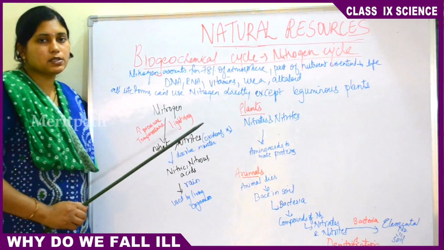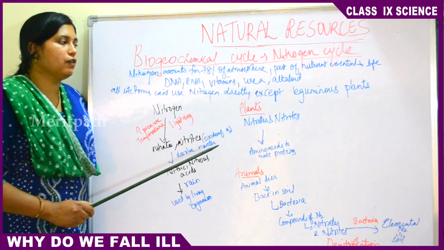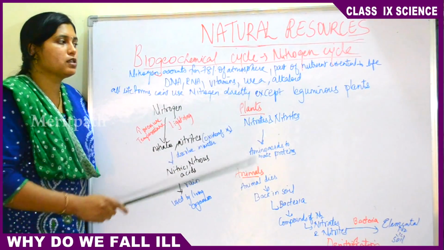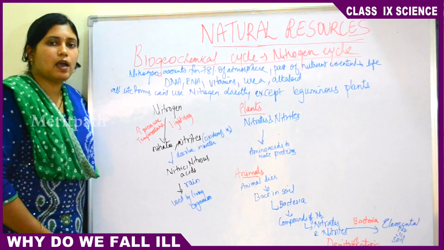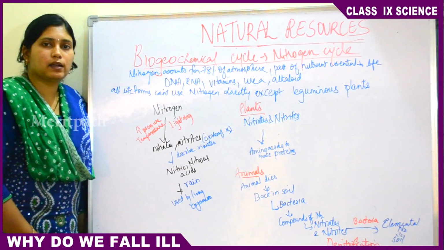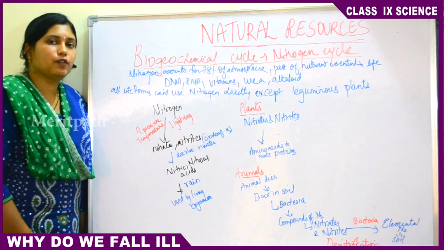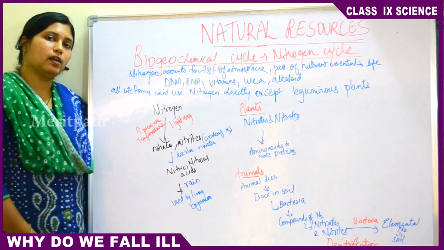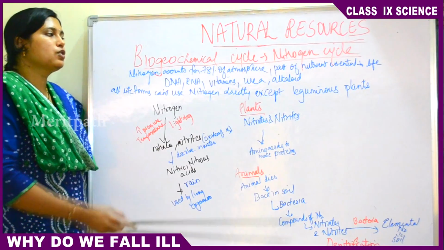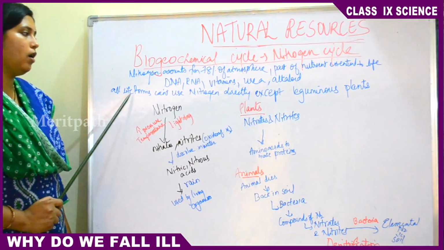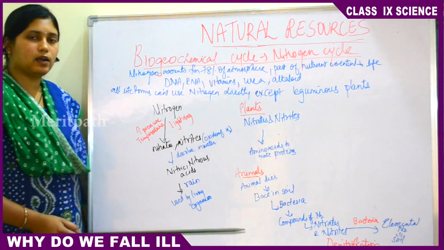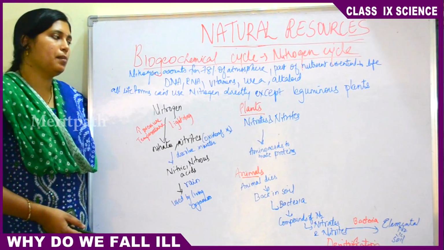All life forms can't use this nitrogen directly, except leguminous plants. Leguminous plants have nitrogen fixing bacteria in their roots, for example Rhizobium bacteria. They can fix the atmospheric nitrogen directly and use it for their growth. Except for the leguminous plants, all life forms cannot use nitrogen directly. It needs to be converted into other forms.